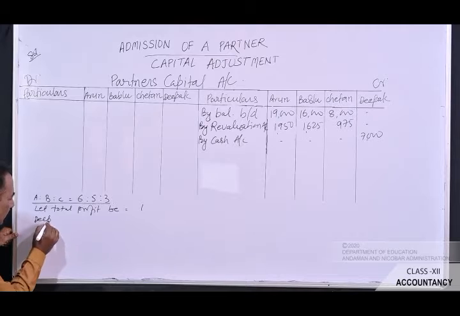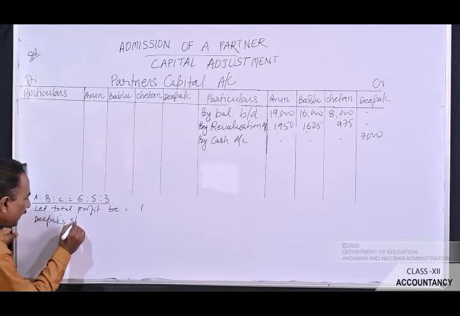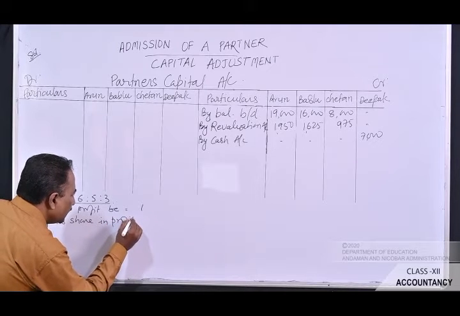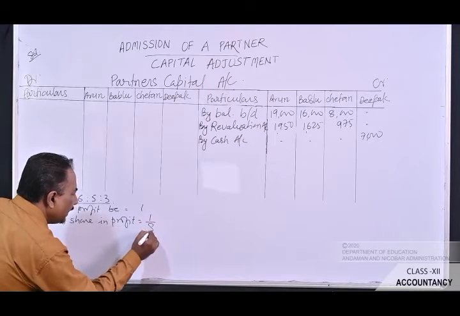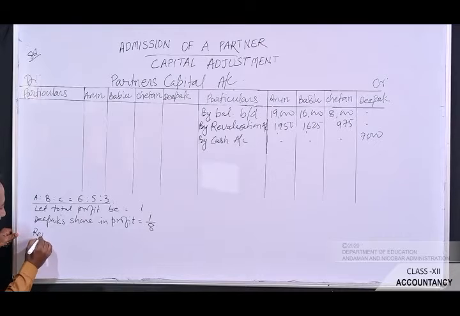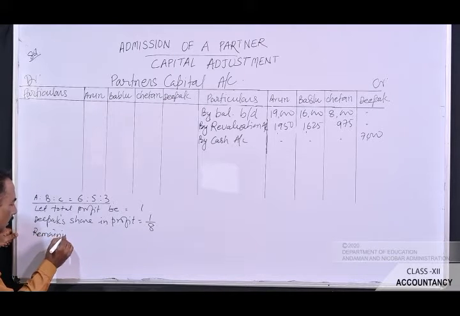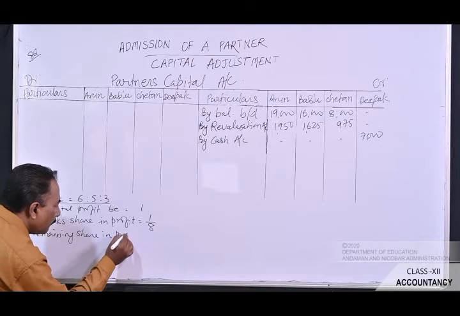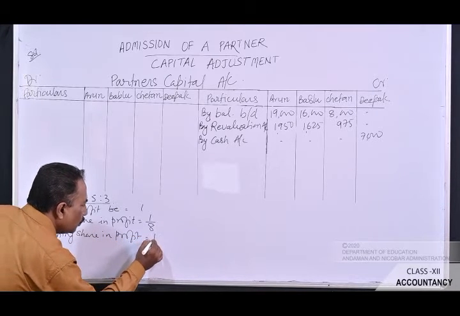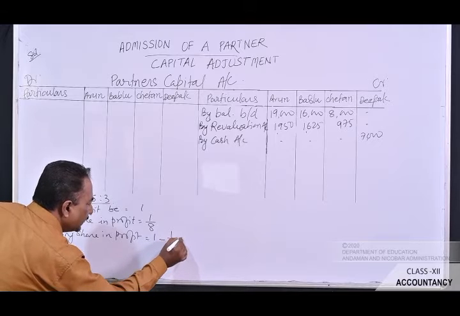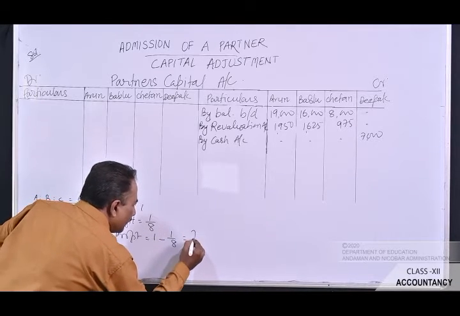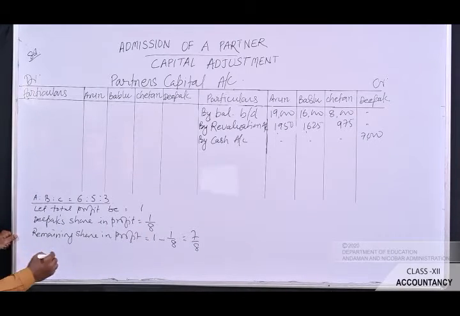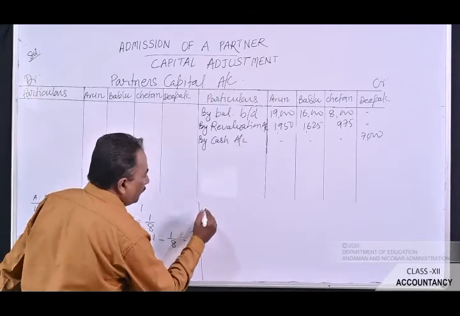Deepak's share in profit is equal to 1/8. Remaining share in profit is equal to 1 minus 1/8, that is 7/8.